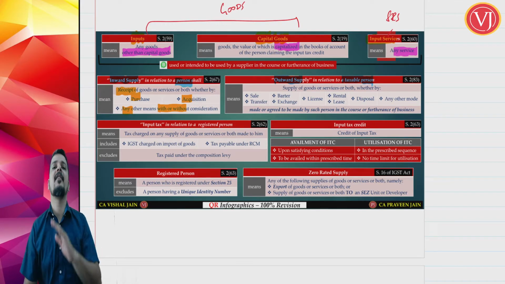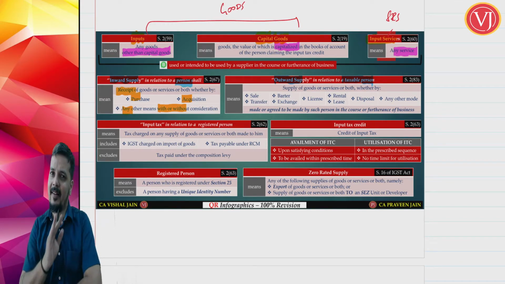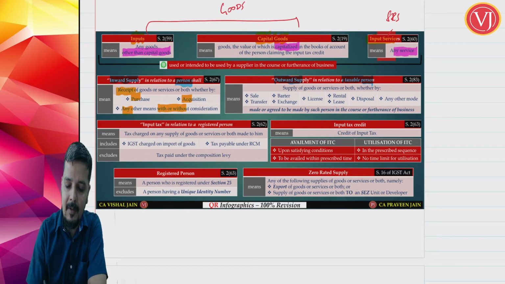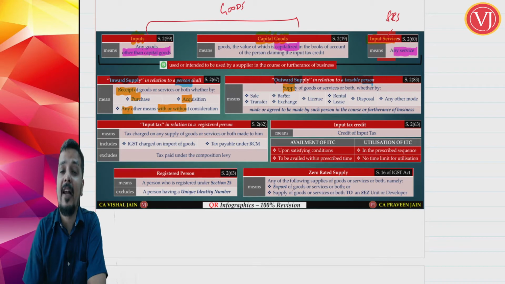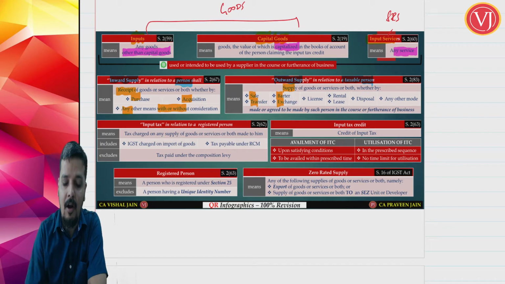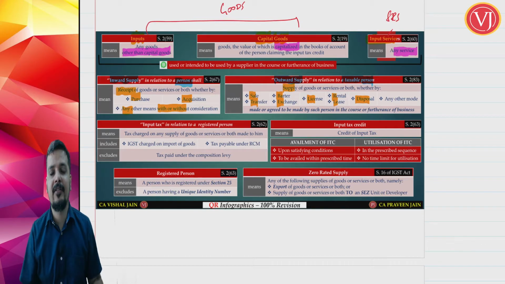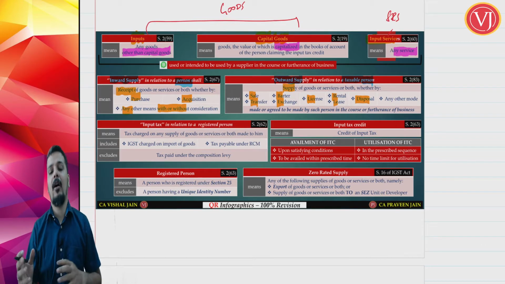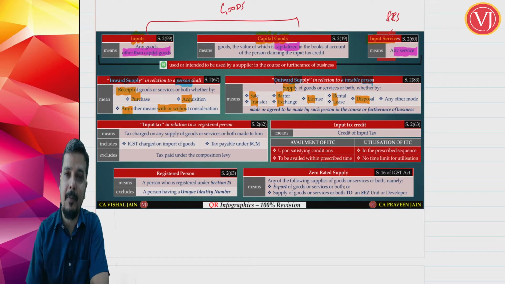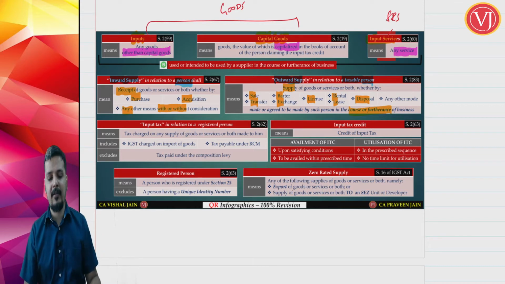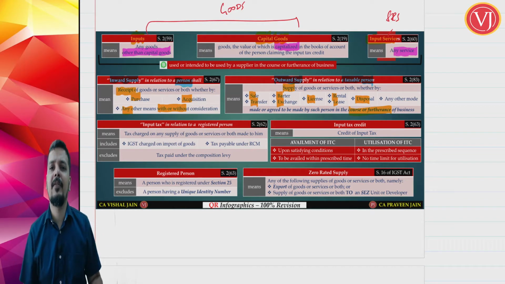Now outward supply, friends, is exactly what we are discussing in section 7, supply. Outward supply in relation to a taxable person means supply of goods or services or both. There were 8 points in supply: sale, transfer, barter, exchange, license, lease, rental or disposal, or any other mode, made or agreed to be made by such person in the course or furtherance of business. So supply is always in relation to your business, the same thing we discussed in the supply definition, section 7.